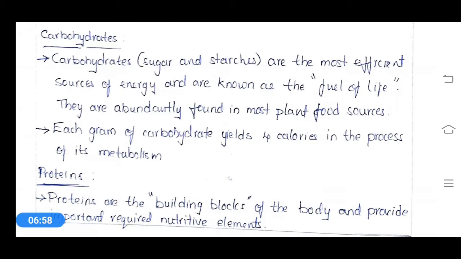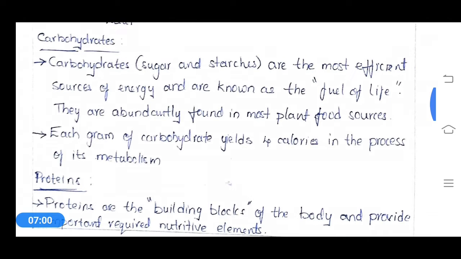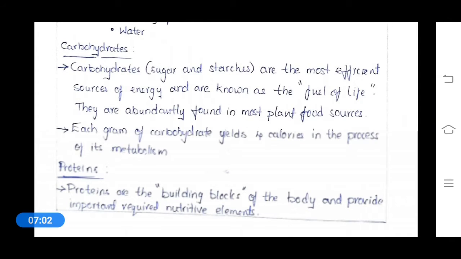We take larger amounts of carbohydrates as food material, and these carbohydrates yield 4 calories by the burning process. Each gram of carbohydrate yields 4 calories in the process of its metabolism. One gram of carbohydrate will produce 4 calories of energy.